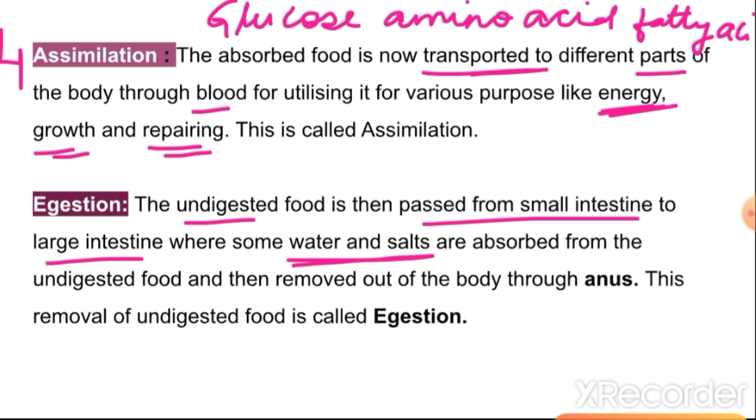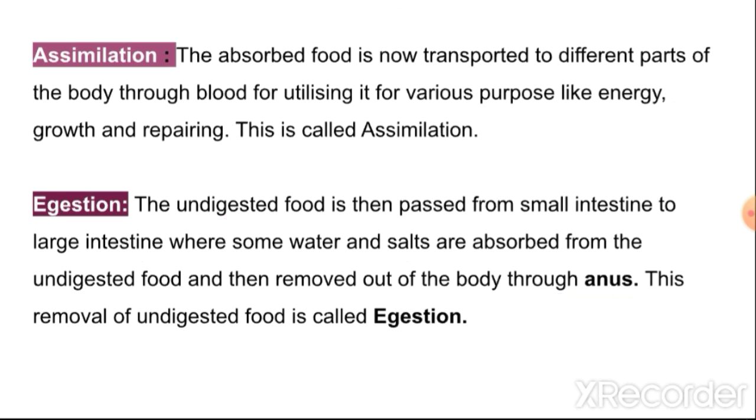Then the rest of the unabsorbed food is known as stool. This unabsorbed food, which is now stool, is first stored in the rectum and then removed out of the body through the anus, and this whole process is known as egestion.